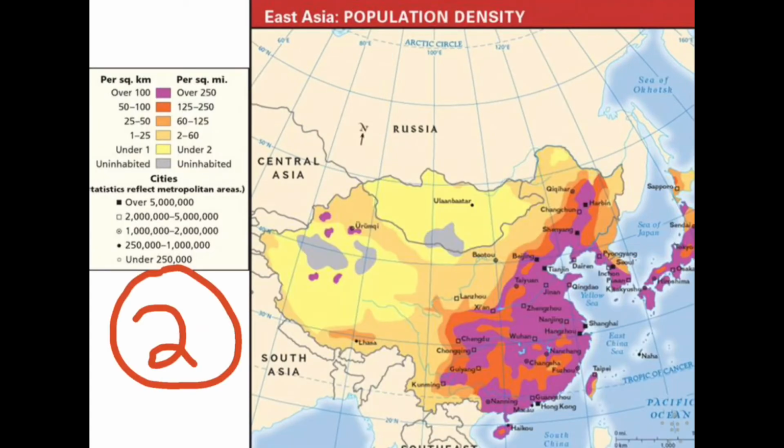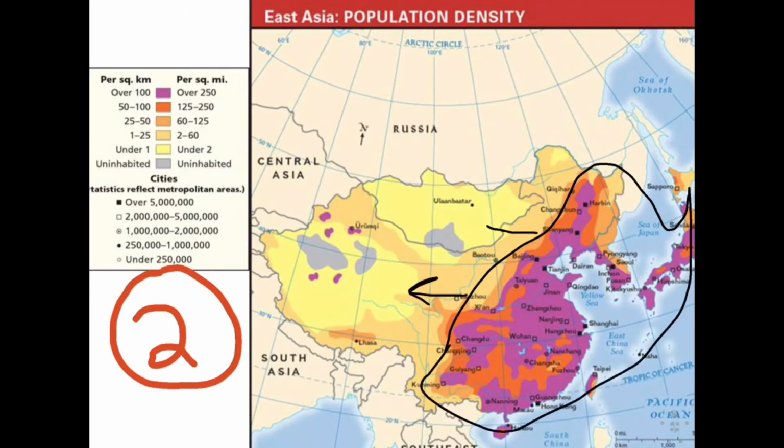Letter B, describe the location of people in East Asia. Again, Eastern East Asia is the most populated area. The further west that you move, the less likely you are to see populated areas. And again, that's based off of the physical geography. Same thing further north you go, less people. You're getting too cold, and the landscape is still too rugged in these areas. So you have very sparsely populated land.